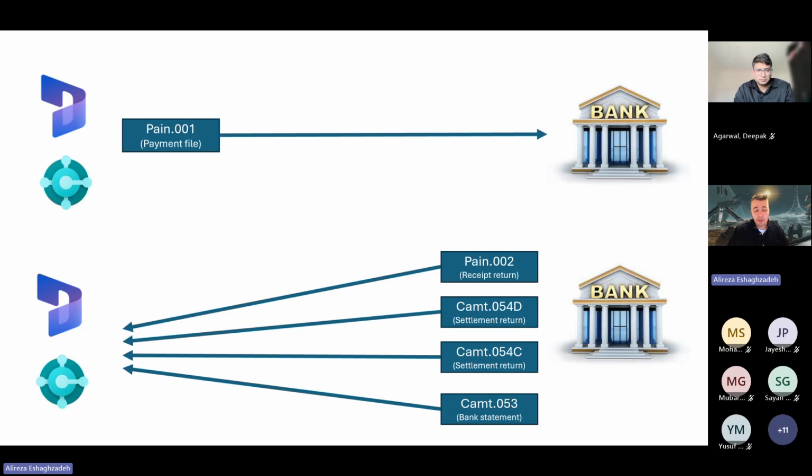As soon as we send the pain.001, we get the 02 in something like 10 seconds, which is something like a syntax error check. And after some days, once the payment has been processed, we get the settlement file, so we can import it into the solution. Once we get the settlement file, the bank statement file will be ready. I will go through that in detail now.